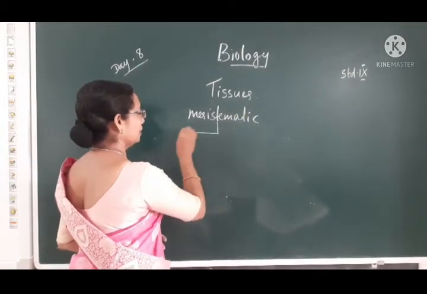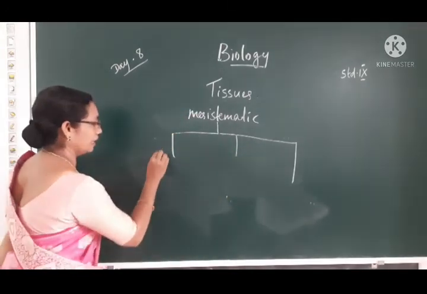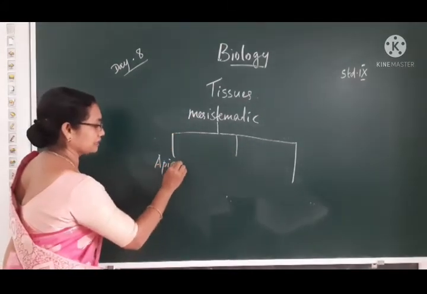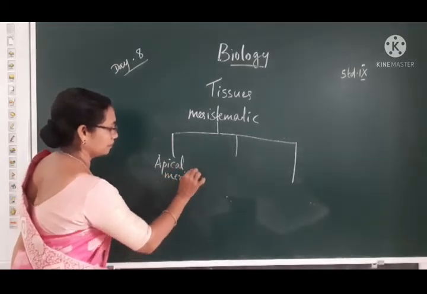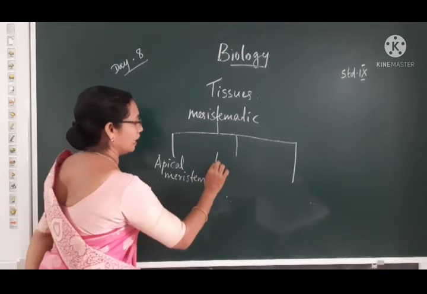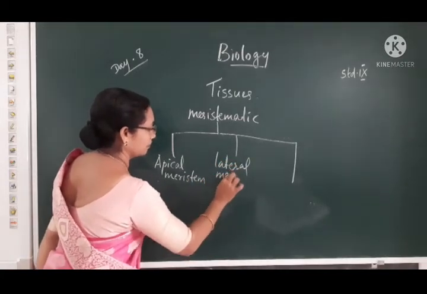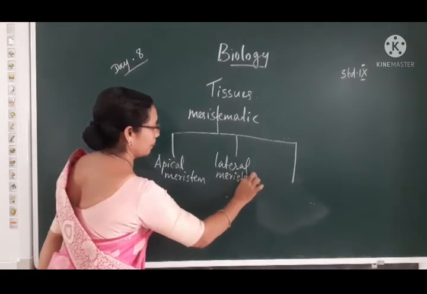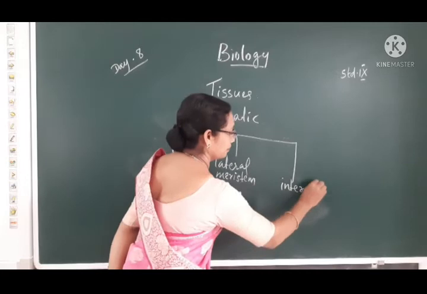Meristematic tissues are mainly classified into three types. They are apical meristem, lateral meristem, and intercalary meristem.